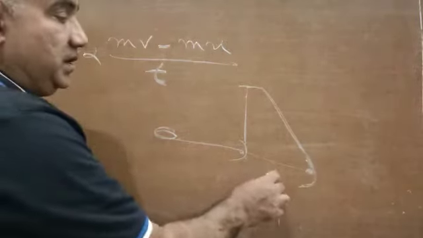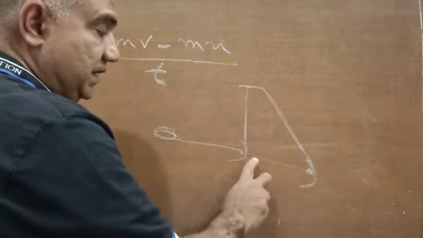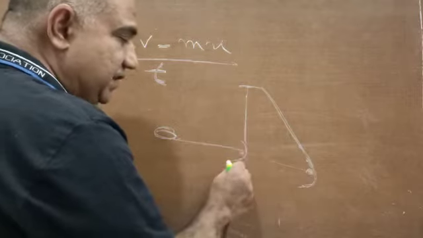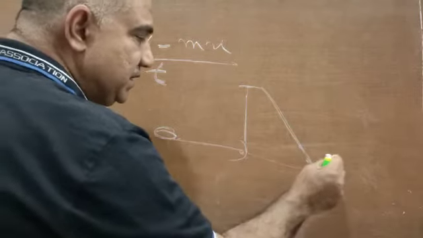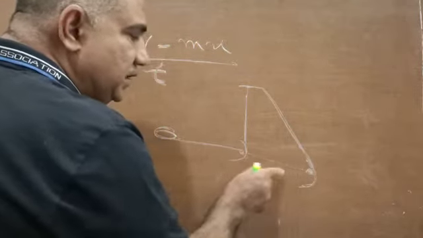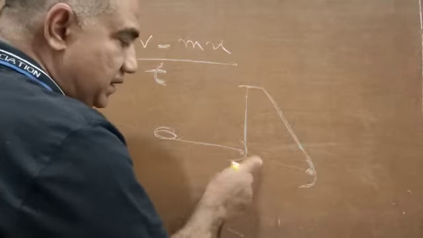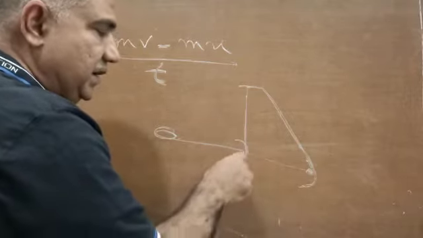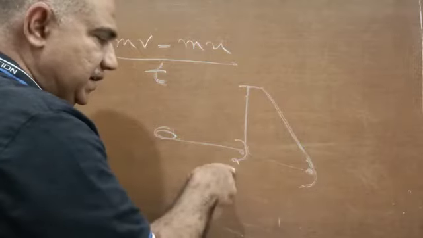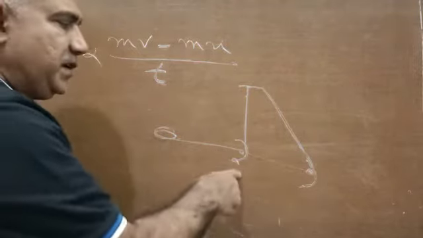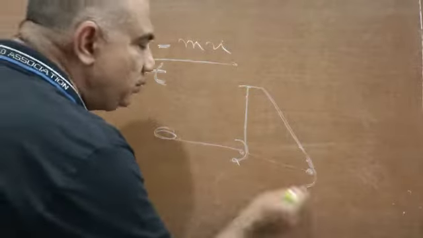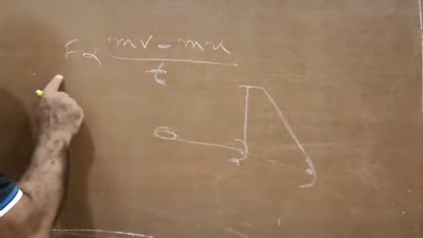So this time, after the ball comes in contact with the hand at this position, the ball is brought to rest after traveling this much distance. So the time taken is more than it would have been if it had been brought to rest here itself; in that case the time would have been less. When it is brought to rest by carrying the hand backward, the time taken is more. If time taken is more, force applied is less, and injury is less.